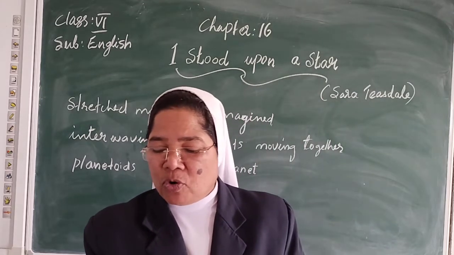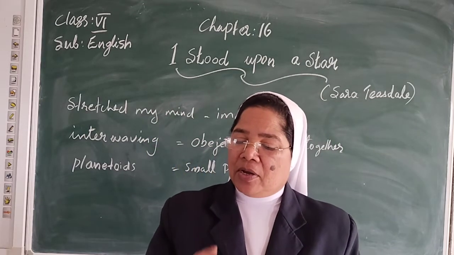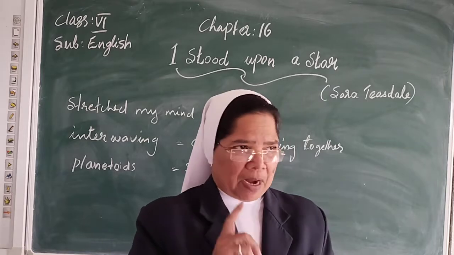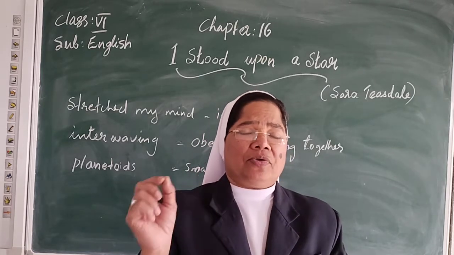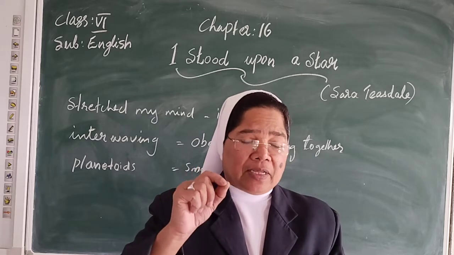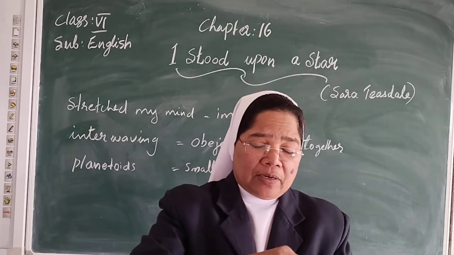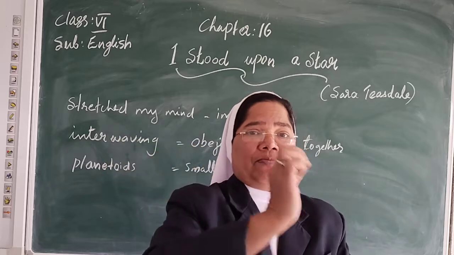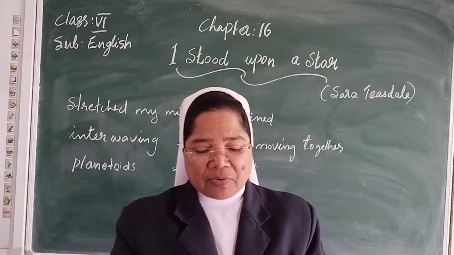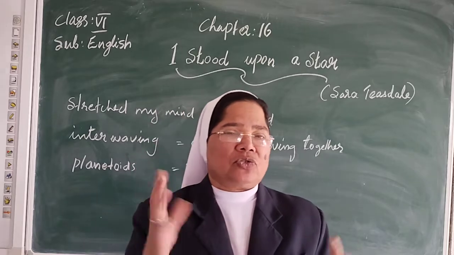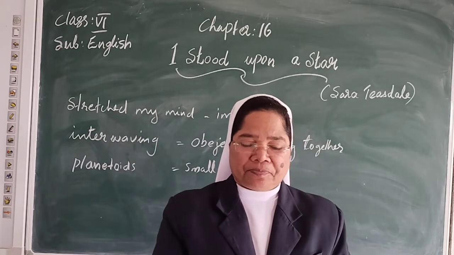The poet compares the movements of the revolving planets to clockwork. The planet is moving like the clock, clockwise, and moving in soundless motion. There is no sound.